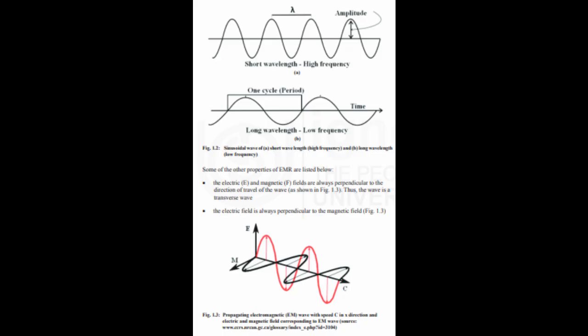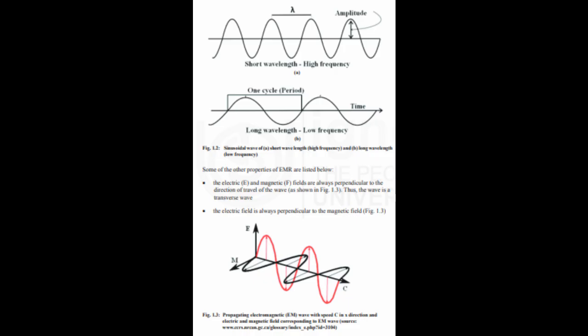It would be useful here to understand the basic properties of EMR because electromagnetic energy forms the basic source for remote sensing. 1.4.1 Electromagnetic radiation models. To explain the nature of EMR and its propagation through space and its interaction with matter, two different models, i.e. wave model and particle model, have been given.